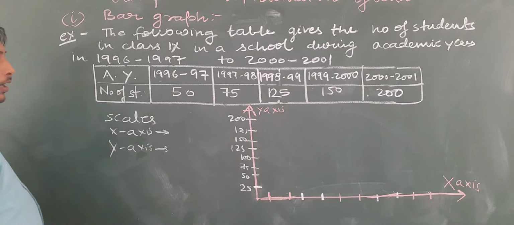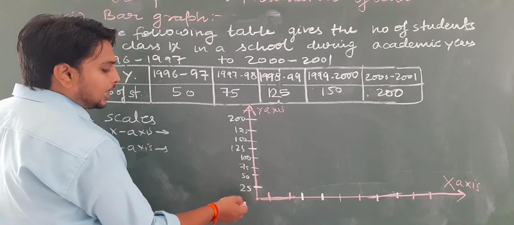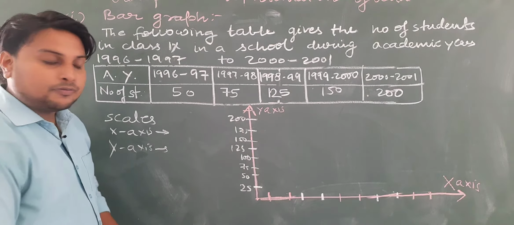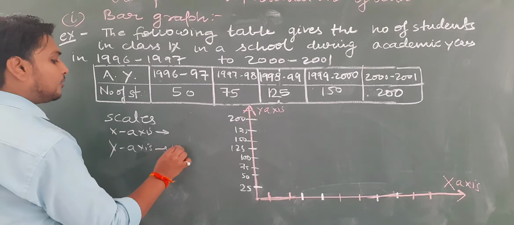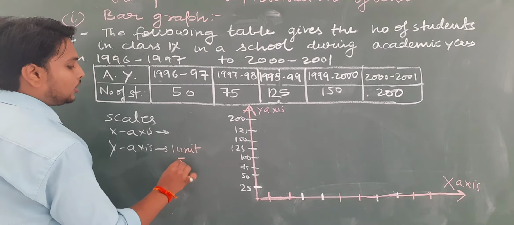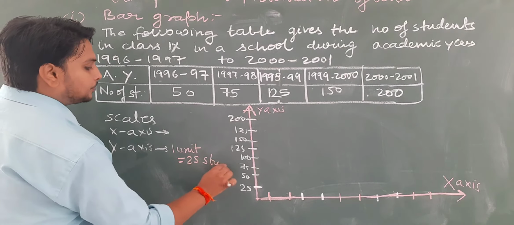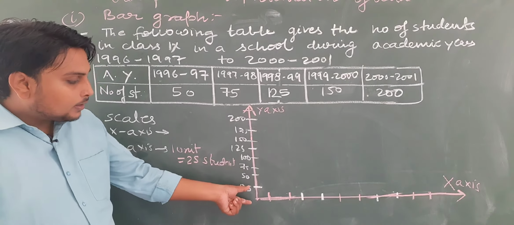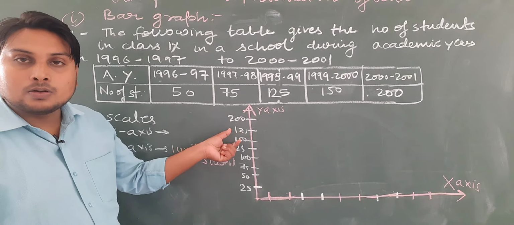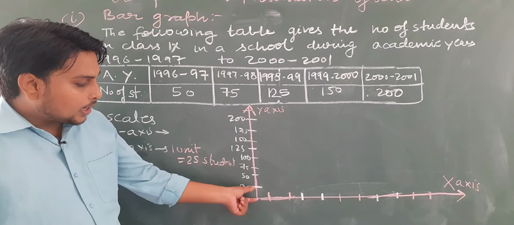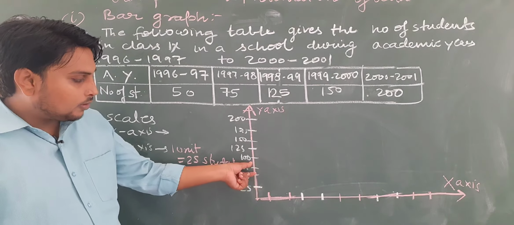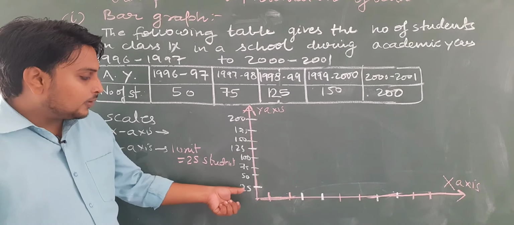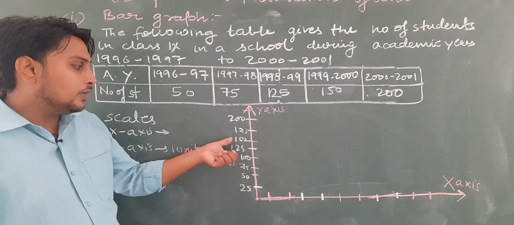Okay, on the y-axis I have made the gap of 25 because mostly they are multiples of 25. So basically on the y-axis I have supposed that 1 unit is equal to 25 students. When you make this on the graph you will see that so many units are there. So 1 unit I have made as 25 students: 25, 25, 25, 25, it is like this. And the number of students is 25, then 50, 75, 100, 125, like this.